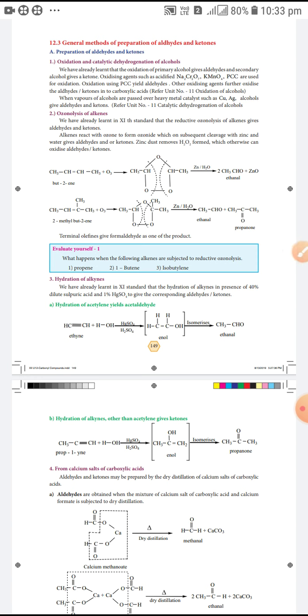Oxidizing agents are sodium dichromate Na2Cr2O7 and potassium permanganate. These are the oxidizing agents used. Second preparation is ozonolysis. Ozonolysis means reaction with ozone.